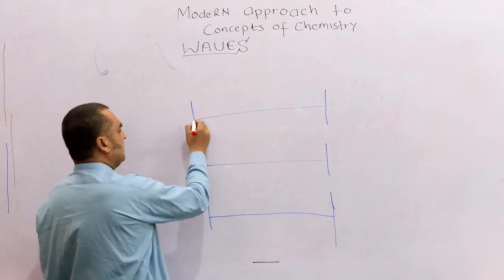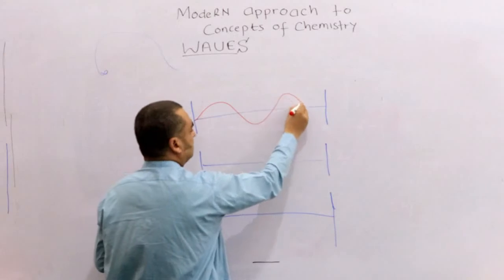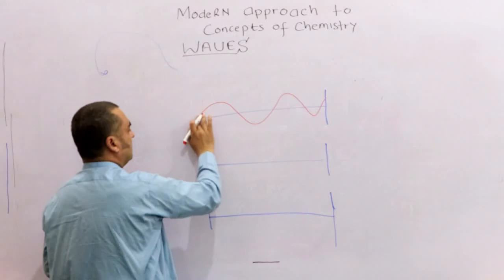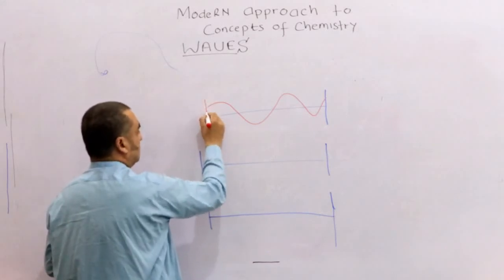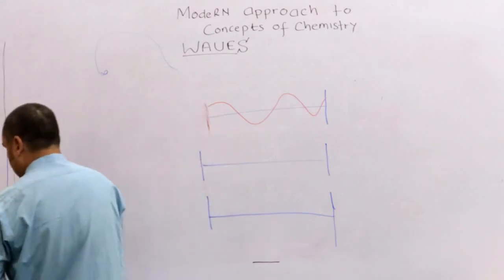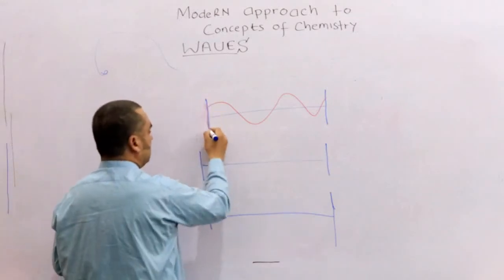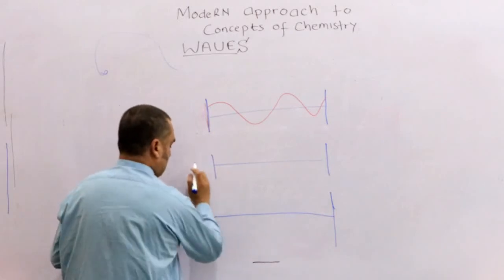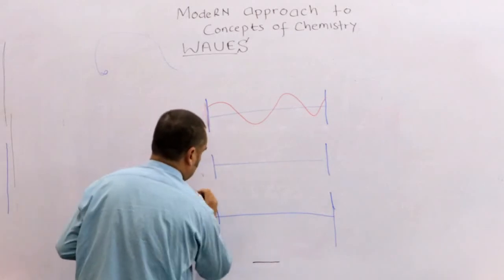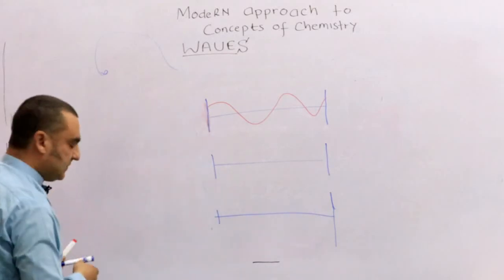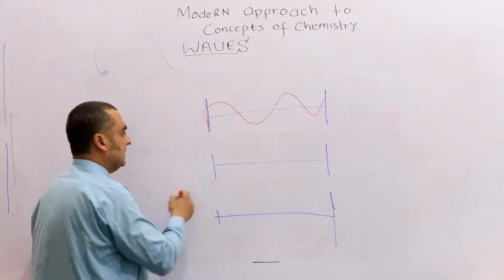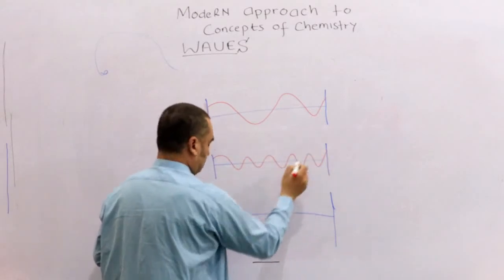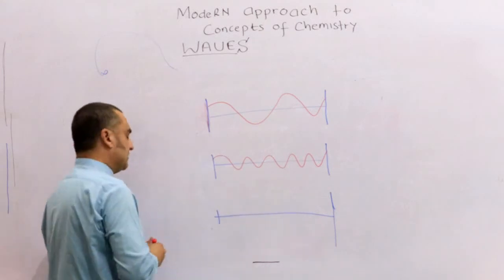We are just counting nodes. Let me write it from here, so you should not be confused. Suppose all of them are of the same length. Now we are going to calculate the nodes. Forget about the third one.